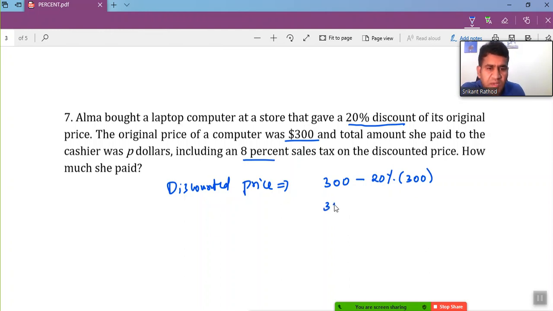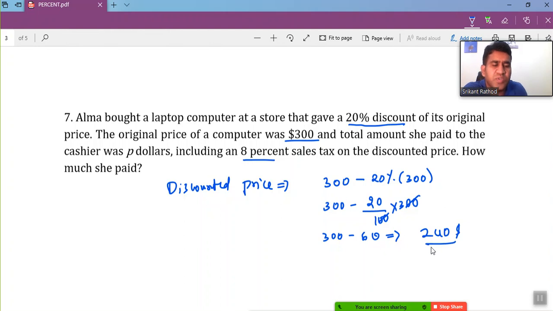So if I solve, 300 minus 20% can be 20 over 100 times 300. Simplify this: 300 minus 20 times 3, it's going to be 60. She's supposed to pay $240, right? So after the 20% discount, she's supposed to pay $240, but on this 240 she has to pay an 8% sales tax. Then the amount she needs to pay here is 240 plus 8% of that 240, isn't it?